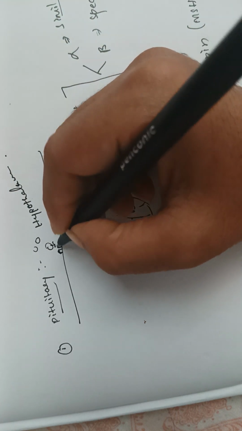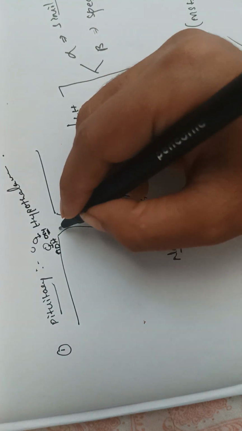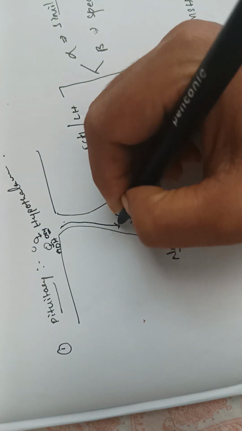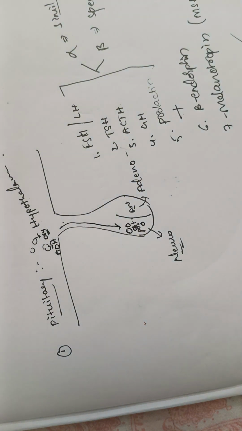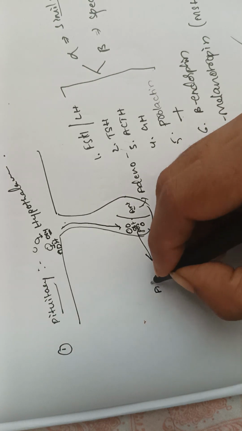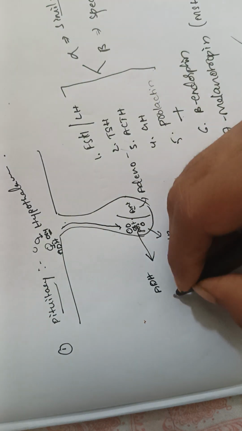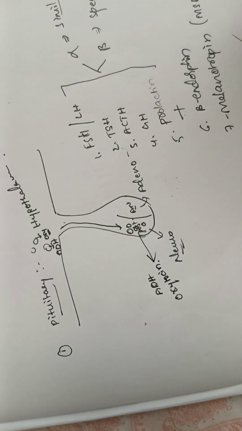There is production of ADH and oxytocin. They will come through this tract, and here they will be stored in the posterior pituitary gland, and whenever there is a need, because of some receptors, the posterior pituitary will release ADH and oxytocin.